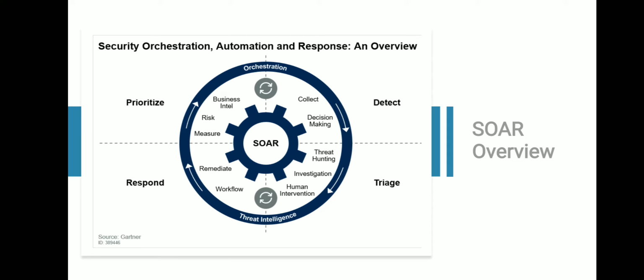It all depends on the use case, or the motivation behind implementing a SOAR solution. But at a very high level, these are the four major areas that you start with before jumping into the architecture or the features of a solution.